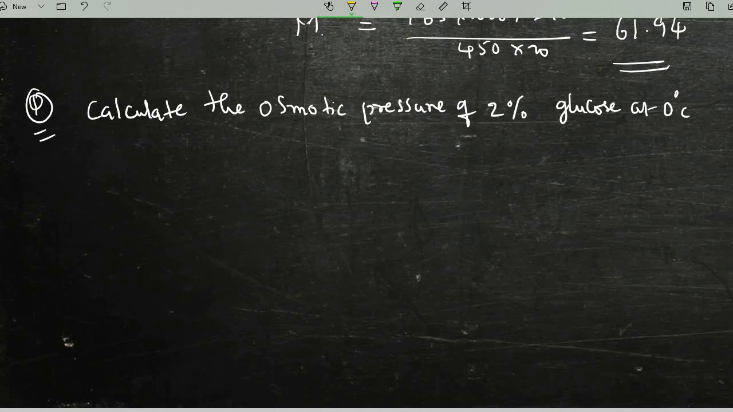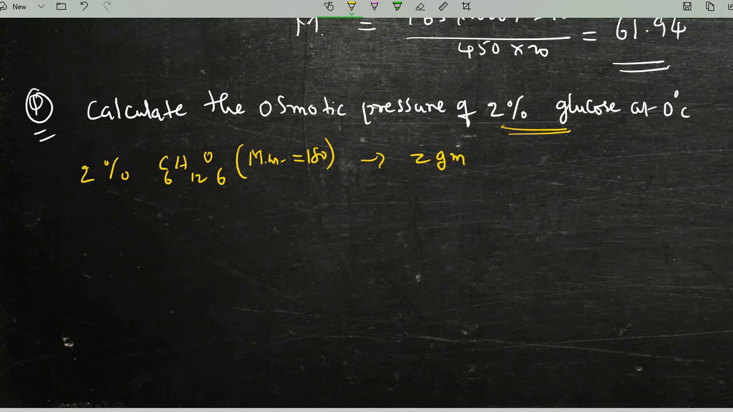Now the question is very clear. They are given 2% glucose solution. What is a 2% glucose? Glucose formula you know, C6H12O6. From the formula we can easily tell the molecular weight of glucose is 180. And 2% means 2 grams is the weight of glucose that is present in 100 ml of solution.